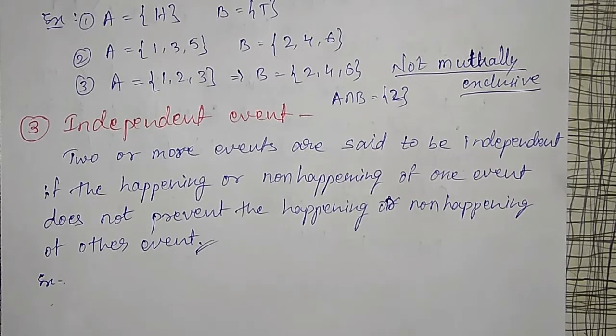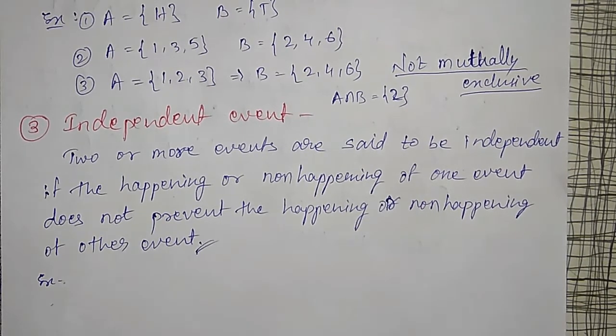Whereas I will not replace that king back into the card deck. Then drawing a queen will be affected by the previous draw, because there are only 51 cards now. If I am drawing a queen, then it will be 4 divided by 51. Therefore they are dependent events. If I replace the first drawn king in the deck, and the second event is drawing a queen, it will not affect it.